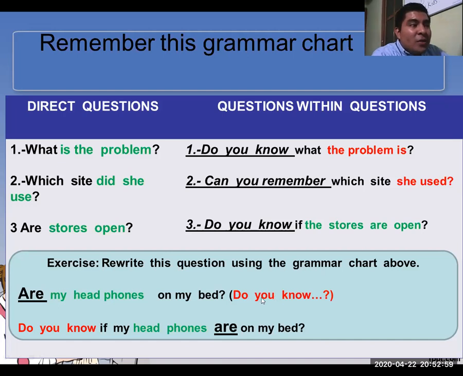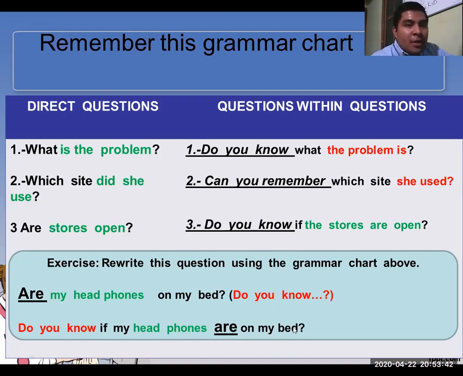Do you know? In my new sentence, I'm going to write it first. So then, do you know? What kind of question is this? It's similar like this, right? So then I'm going to use the condition if, right? Do you know if my headphones... I'm going to change the subject first in my new sentence. Do you know if my headphones are, the verb be, right? I'm going to put it after the subject: on my bed, right?